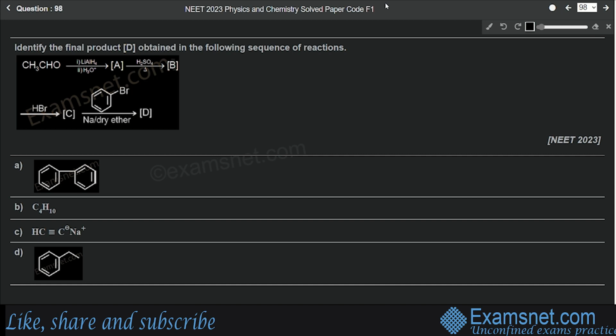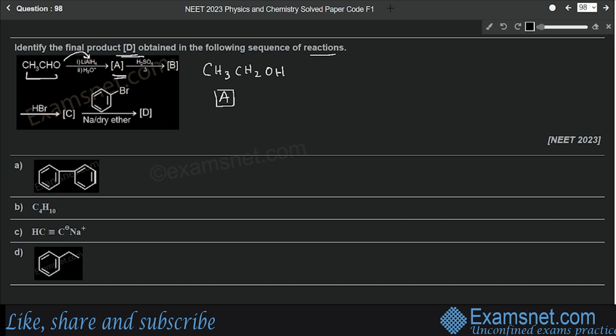Question number 98 is from the chapter Haloalkanes and Haloarenes, and the question is: identify the final product D obtained in the following sequence of reactions. We can see that the reaction starts with an aldehyde which reacts with lithium aluminium hydride, and we know that lithium aluminium hydride is a reducing agent, so it will reduce this aldehyde into an alcohol. The aldehydic group will reduce into the alcoholic group. So what will be the product A? The product A will be an alcohol, that is CH3CH2OH. This is your A.